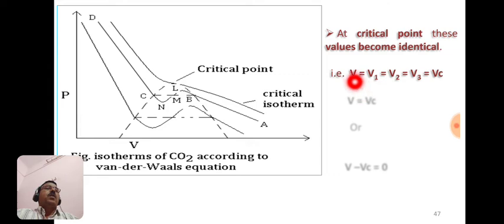So we can write V = V1 = V2 = V3 = Vc, or V = Vc, or V minus Vc equal to 0, as Vc is taken to the left hand side of the equal sign. So we have this equation V minus Vc equal to 0.